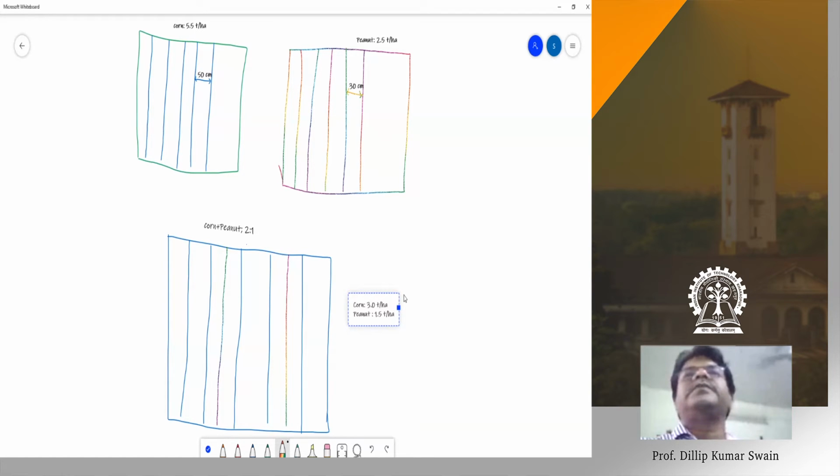So now tell me whether the intercropping is an advantage or disadvantage. Sole crop corn yield is 5.5 ton per hectare, and sole crop peanut yield is 2.5 ton per hectare. If you grow these two crops in intercropping, we get a corn yield of 3.0 ton per hectare and a peanut yield of 1.5 ton per hectare. So can you tell me whether intercropping is an advantage or disadvantage?